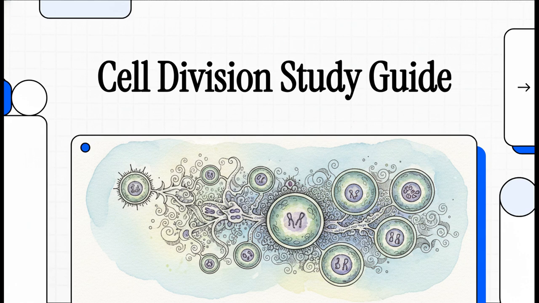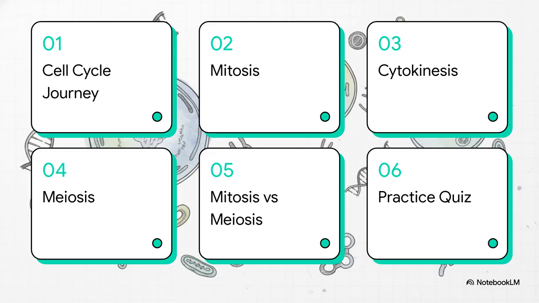Let's get into it. Quick look at our syllabus for today. First, the cell cycle journey. Second, mitosis, the equational division. Third, cytokinesis, splitting the cell. Fourth, meiosis, the reduction division. Fifth, a mitosis versus meiosis comparison. And finally, a biology professor practice quiz.